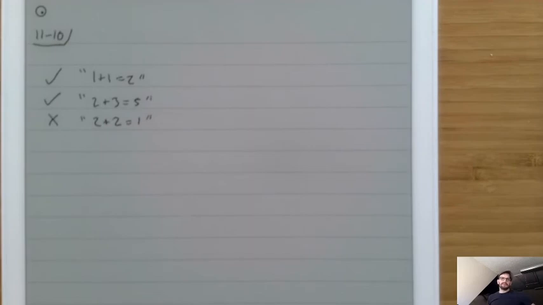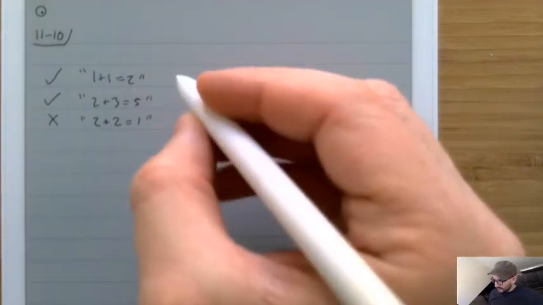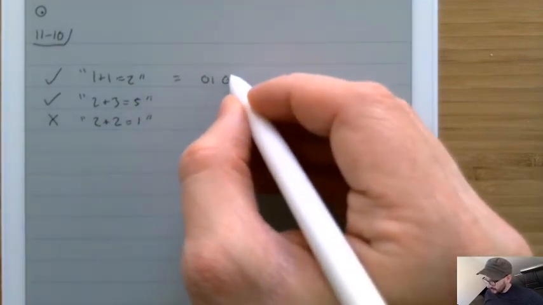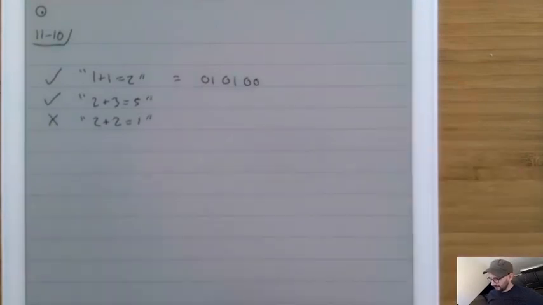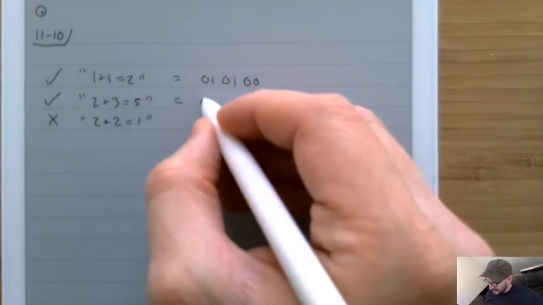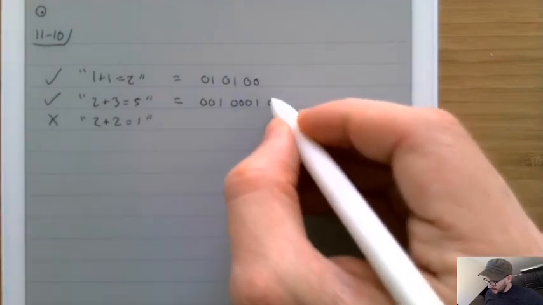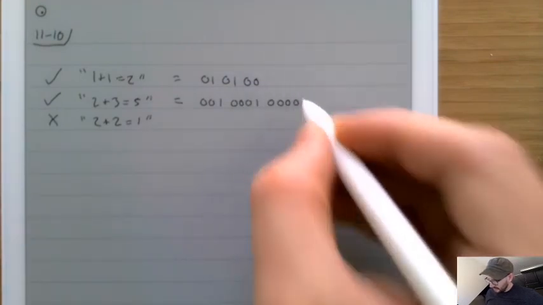So here's a really simple way to encode these as binary problems. This first one we would write as 0, 1, 0, 1, 0, 0. This next one we would write as 0, 0, 1, 0, 0, 0, 1, 0, 0, 0, 0, 0.